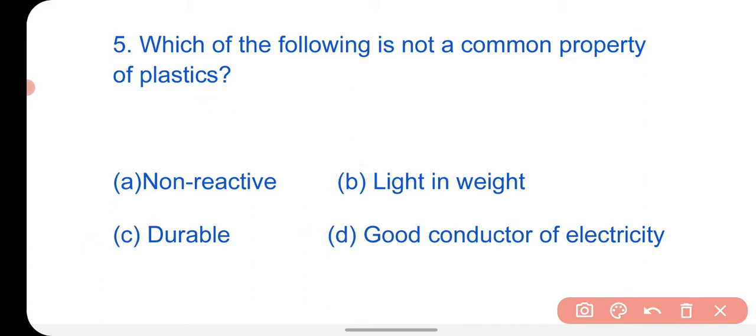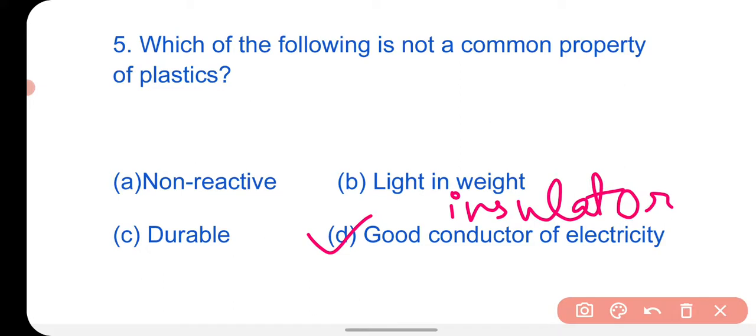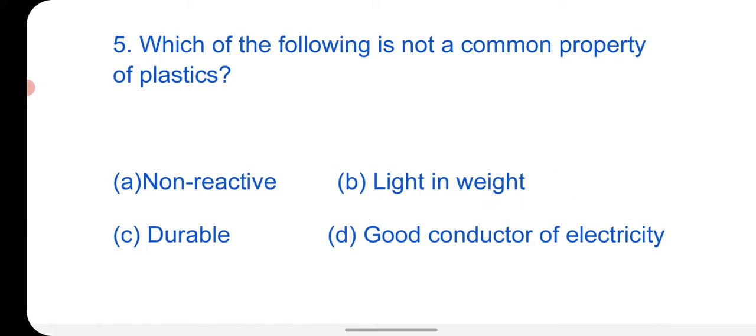Here it is asking which is not a common property. So this is not a common property of plastic, because plastics are insulators. So the right option is option D.